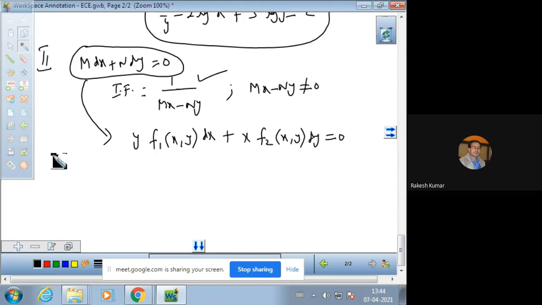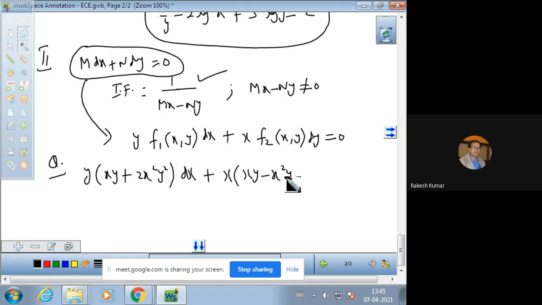Now let us take an example. Solve the differential equation y(xy plus 2x square y square) dx plus x(xy minus x square y square) dy is equal to 0. Now you just see y is there, so this is your f1 of xy, and x is there, and this is your f2 of xy.